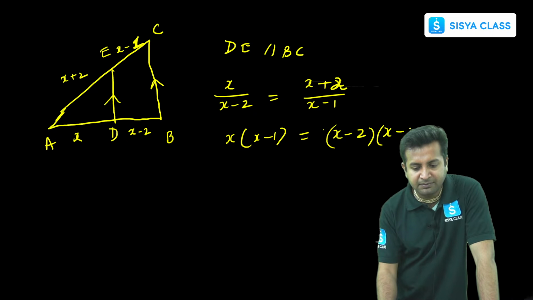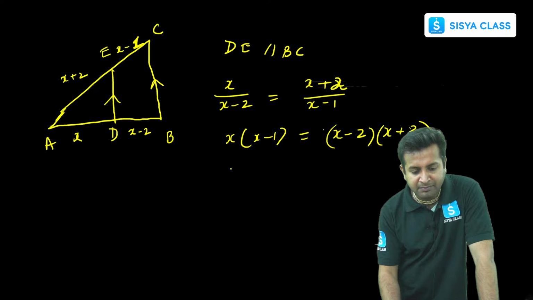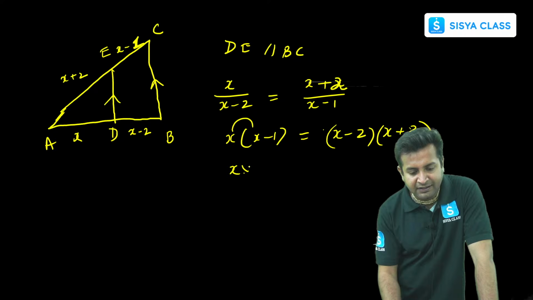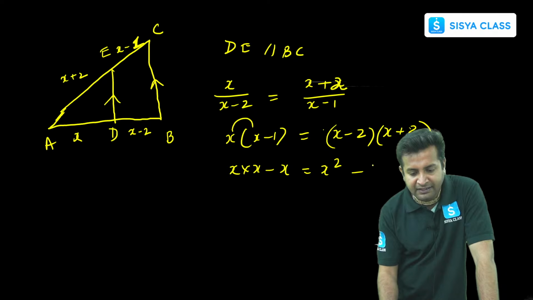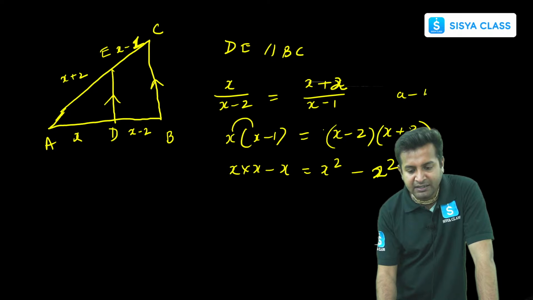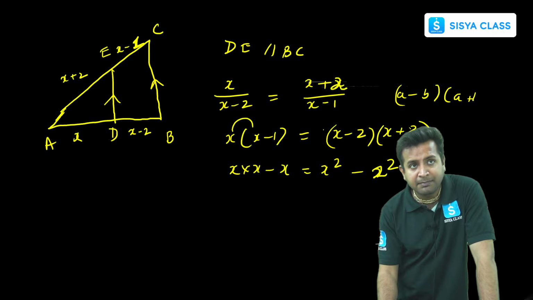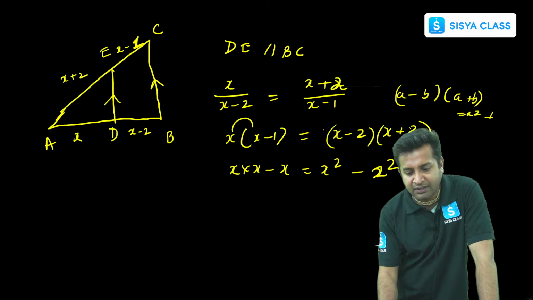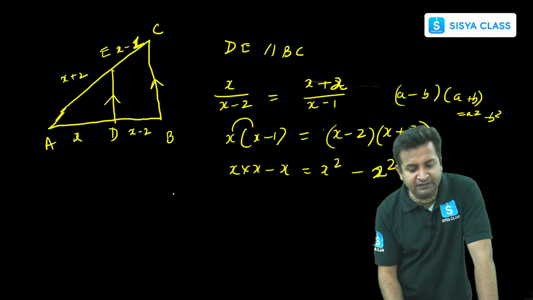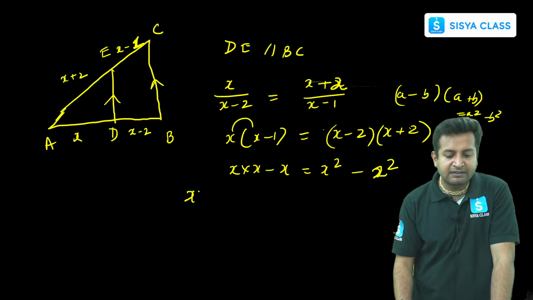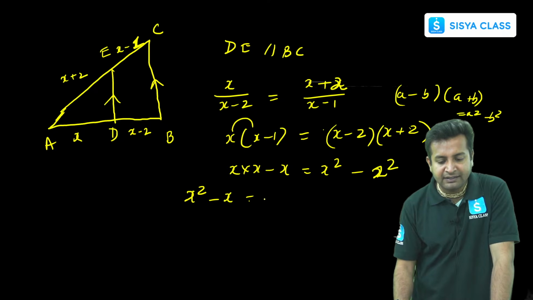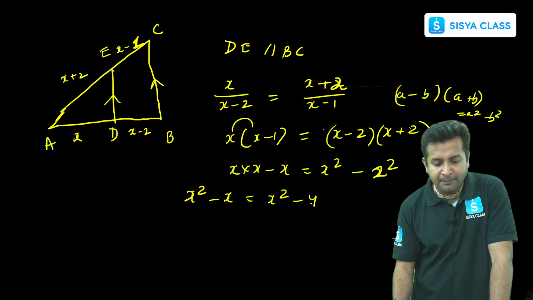This is a minus b, a plus b, which will be x squared minus 2 squared, which is nothing but a squared minus b squared, right? So this is x squared minus x is equal to x squared minus 4.